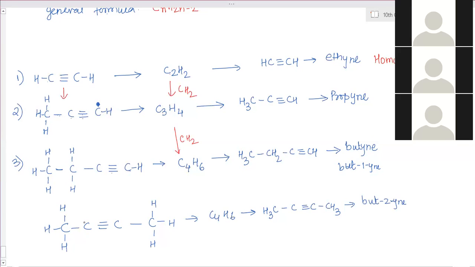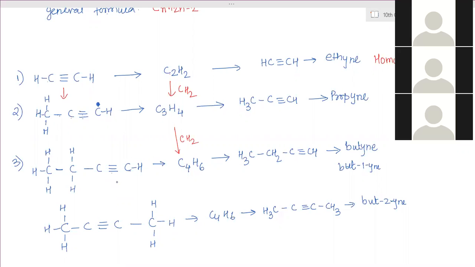Draw for pent 1 ine and pent 2 ine. Which one we should draw?